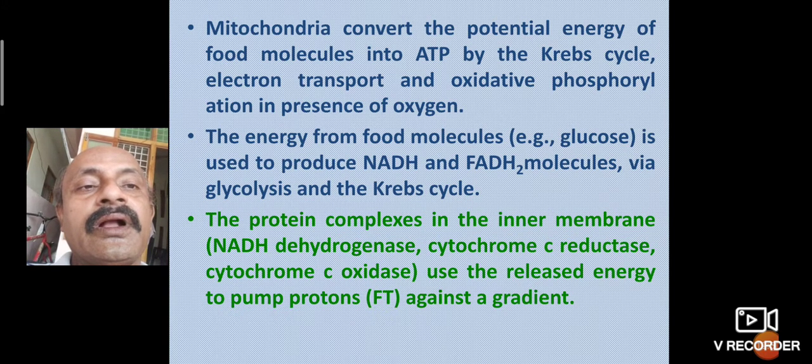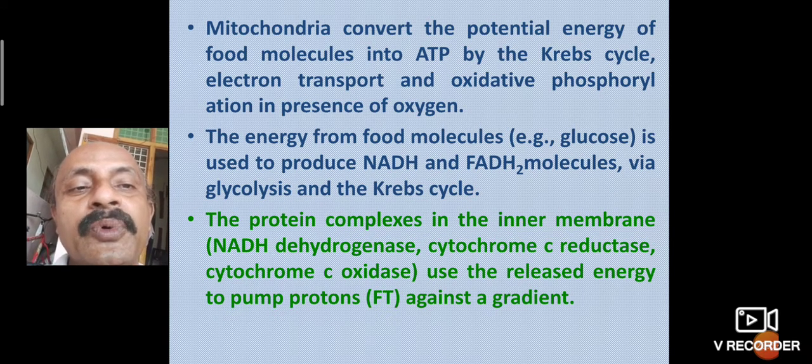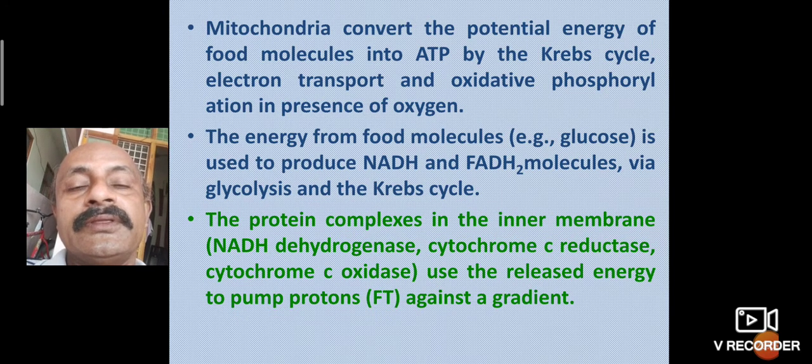The protein complexes in the inner membrane, NADH dehydrogenase, cytochrome C reductase and cytochrome C oxidase, use the released energy to pump protons against a gradient. In the mitochondria, glycolysis products and the Krebs cycle both take place.